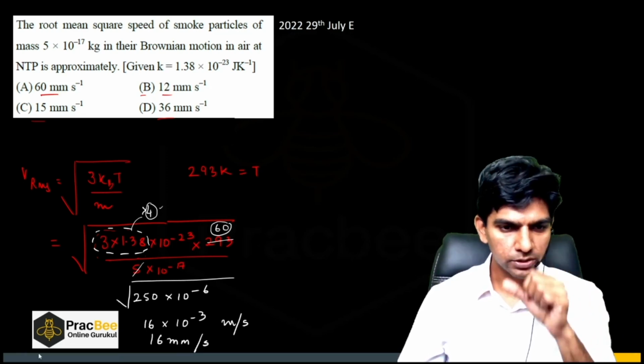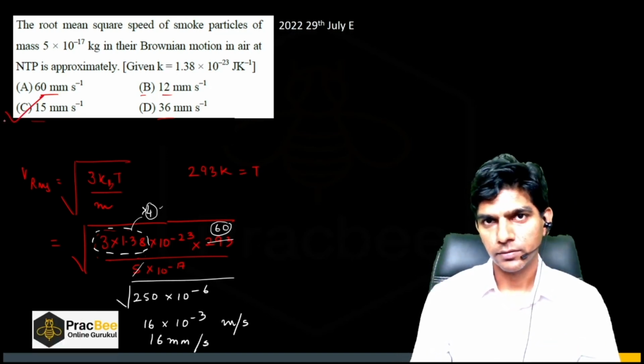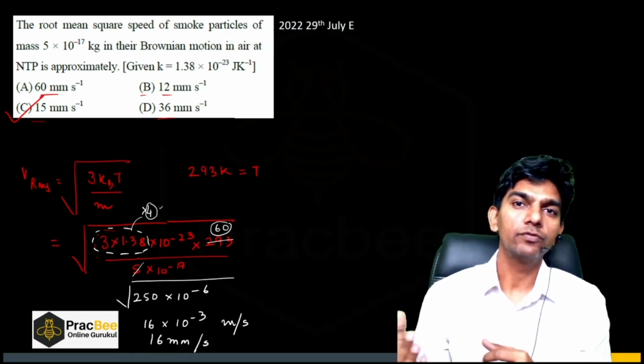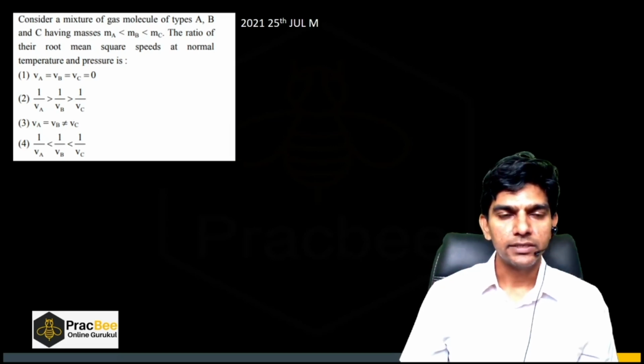Now if you look at the options, C is the closest to our answer. So like this, we can apply some approximation only if the options are quite far apart. So option 3 is the right answer. Now let us see another question.